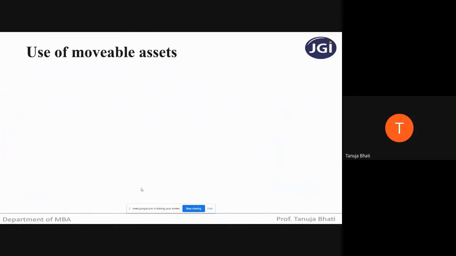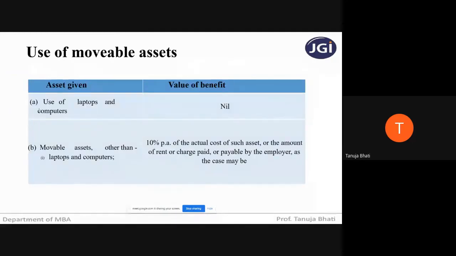Okay, now the next is use of movable assets. Very easy this is. Suppose the asset given by the employer to the employee is a laptop or a computer, the value of benefit will be nil. So it is exempt. You need not charge it as a perquisite in the outer column. But if you are using any other movable asset other than laptops or computers, then the value of benefit is 10% per annum of the actual cost of such asset or the amount of rent or charge paid or payable by the employer, as the case may be.